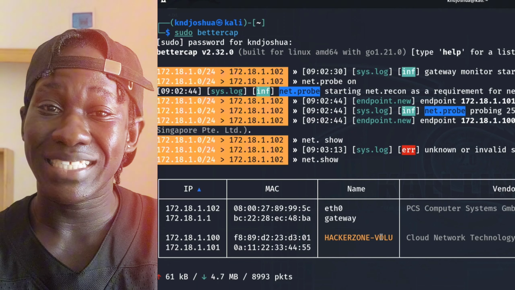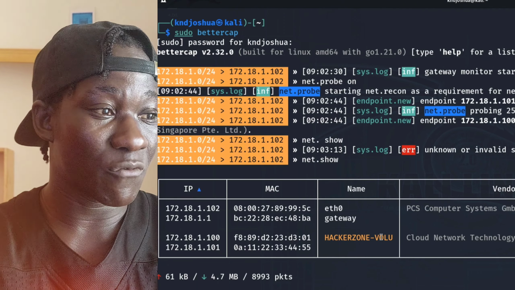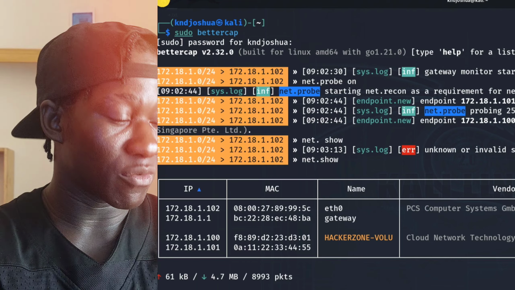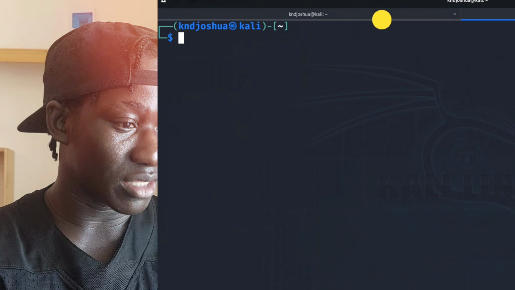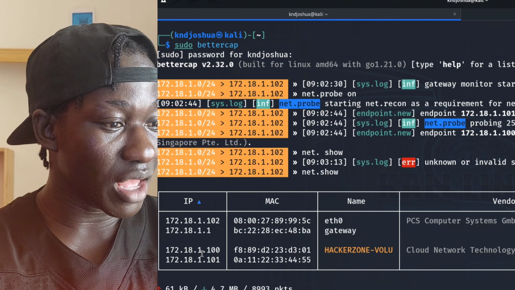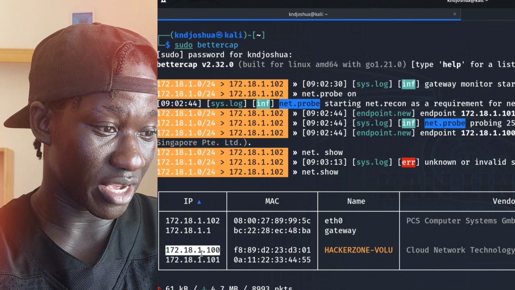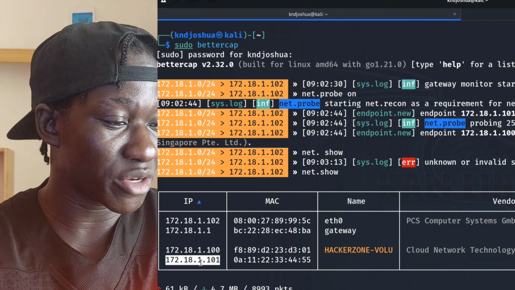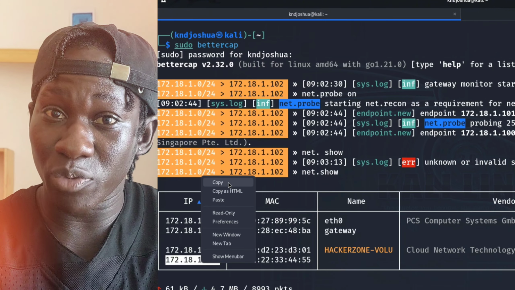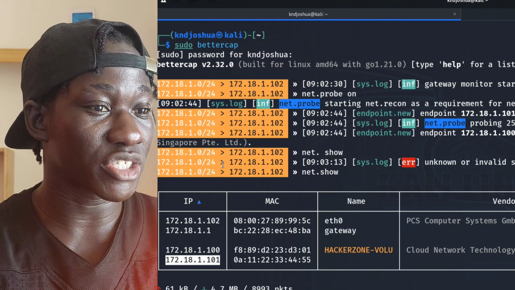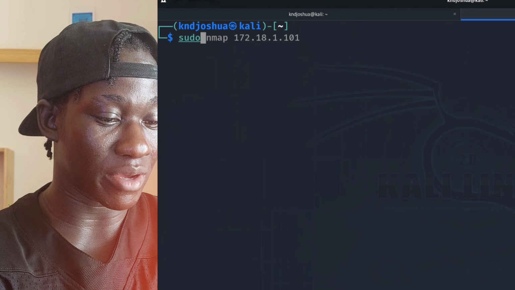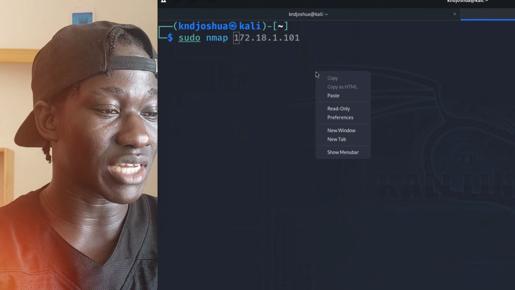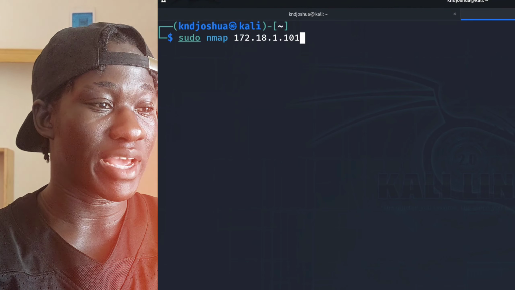Okay, this should be scary, because if we go to another terminal, and I'm going to make it bigger again. If I scan this device, let's say I need 100. Okay, or let's go with 101. We don't know this device. So I'm going to copy this IP address, come to this terminal, and scan it again using nmap. I'm going to paste this IP address right here, and look at what nmap is going to give us.